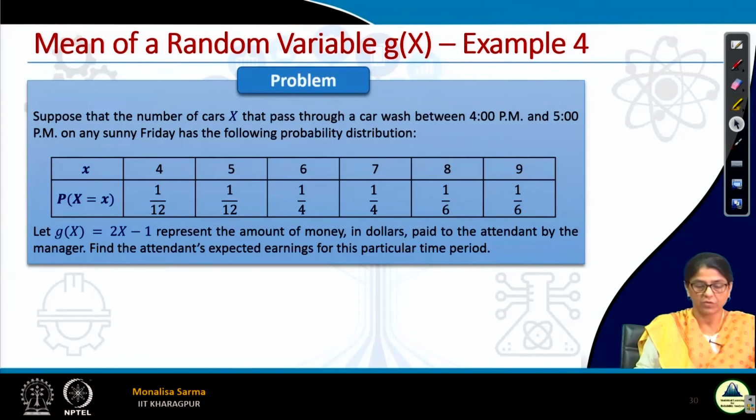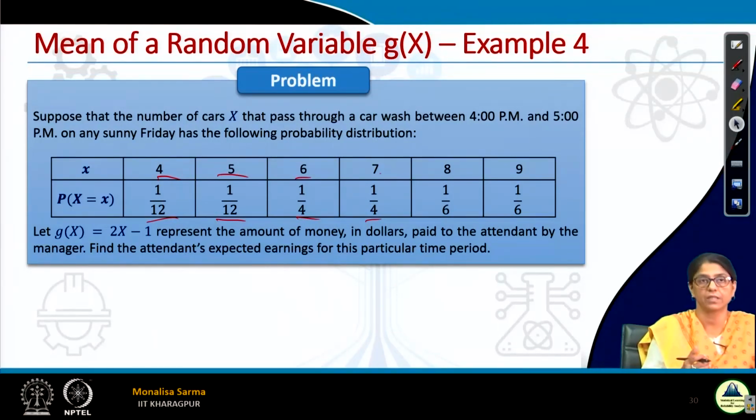Using this, here is one simple example. It is very simple, and you will be able to do it yourself. I will quickly go through it. Suppose the number of cars that pass through a car wash between 4 p.m. and 5 p.m. on a sunny Friday has the following probability distribution. The values that the random variable can take are 4, 5, 6, 7, 8, 9, and the second row is the probability of each. Now we have to find the attendant's expected earning. g(x) equals 2x minus 1 represents the amount of money in dollars paid to the attendant by the manager.